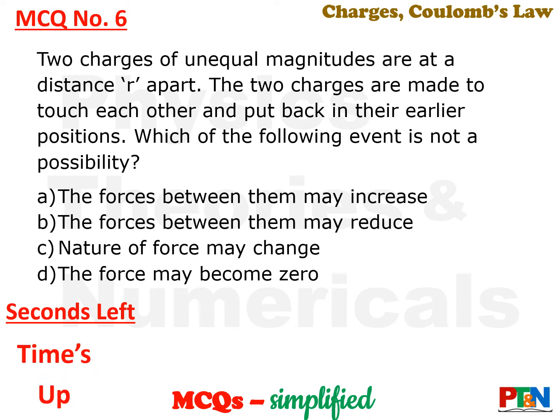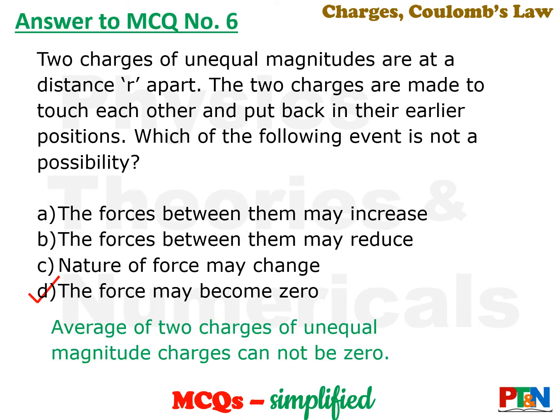Time's up. Let's see the answer. Here option D. Option D is not a possibility because charges are unequal. If charges are equal, then the force can become zero. But charges are unequal, so the average will never become zero. So option D is not the possibility here.